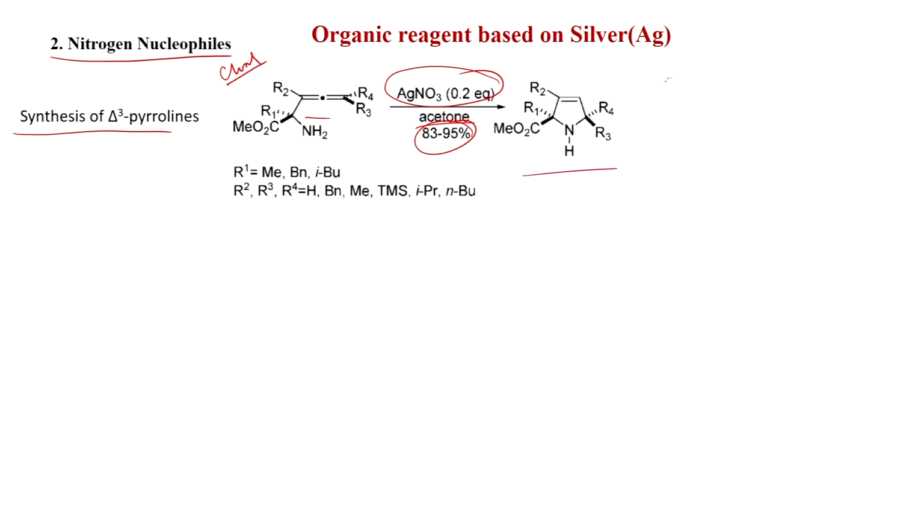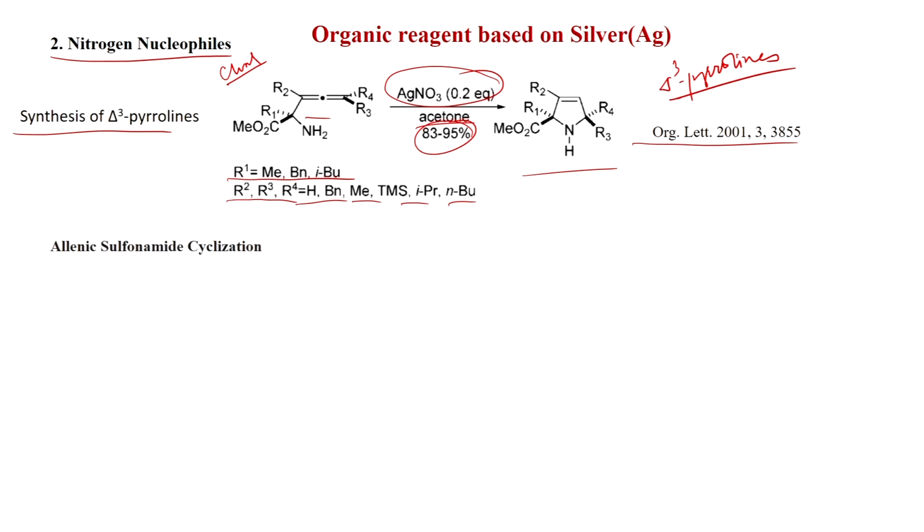So, these are delta-3 pyrrolines, and R1 can be methyl, benzyl, isobutyl; R2, R3, R4 can be hydrogen, benzyl, methyl, TMS, isopropyl, n-butyl, different groups can be screened, and this work was published in Organic Letters 2001.